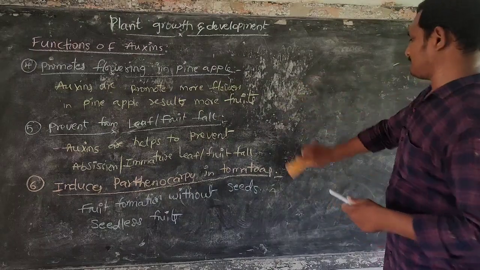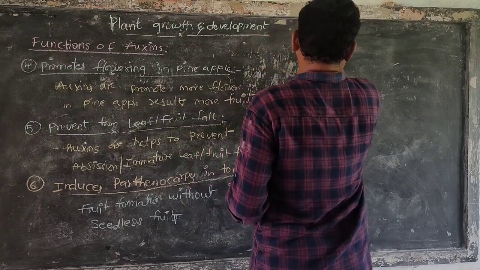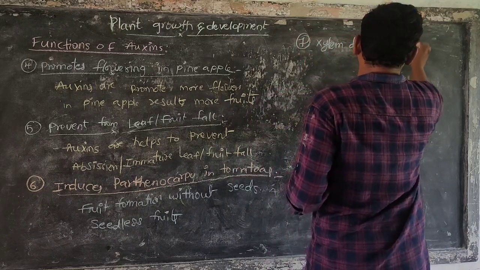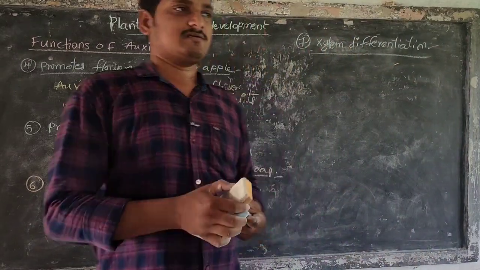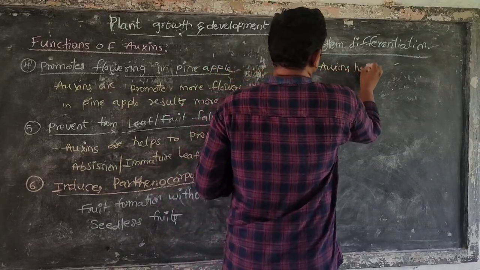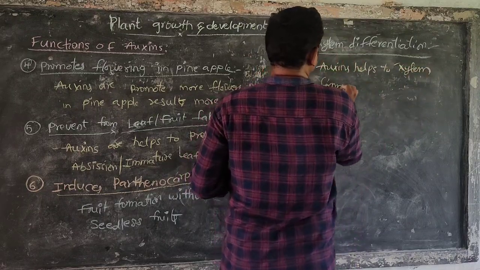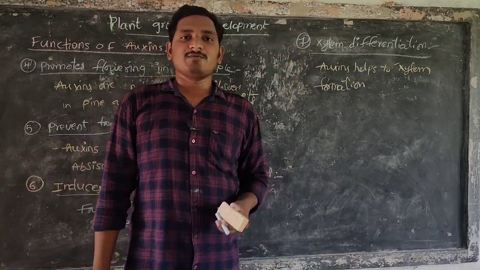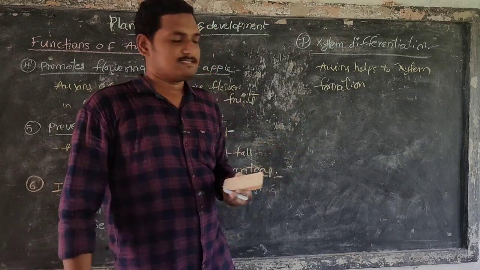Next, xylem differentiation. Auxins help in xylem differentiation. It means auxins help in xylem formation. Xylem formation and xylem elements are generally formed by auxins.